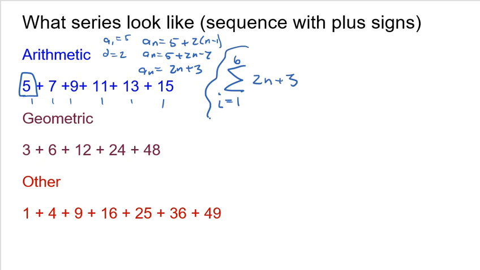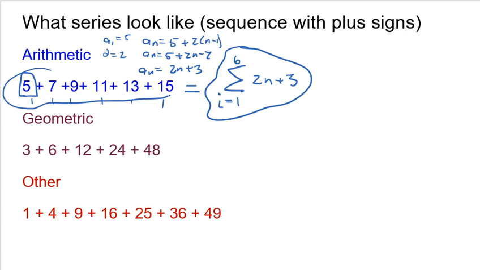So this notation is the exact same as this notation. This is actually writing out the series, where this is just a notation that represents that series. It tells us that we're going to add the first through the sixth term, and this is the formula to generate those terms for me. Plug in 1, you get 5. Plug in 2, you get 7. Plug in 3, you get 9. Plug in 4, you get 11. Plug in 5, you get 13. Plug in 6, you get 15.